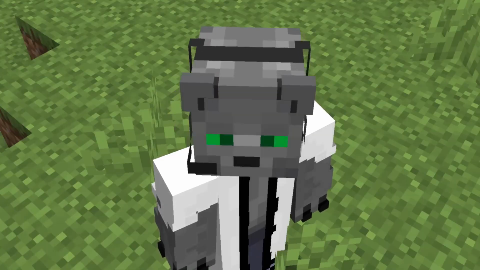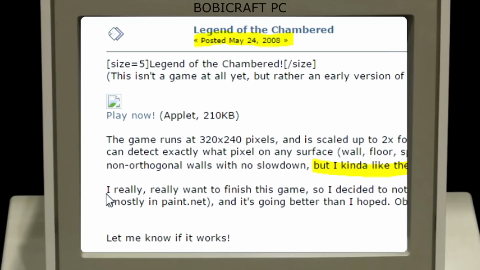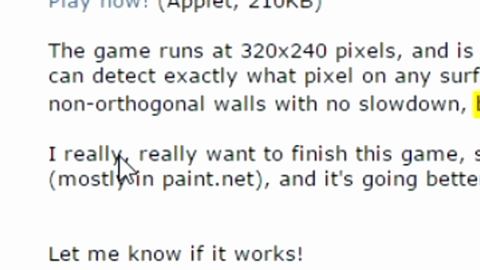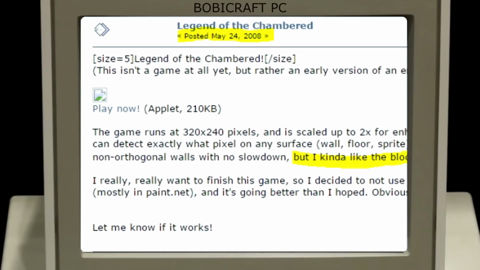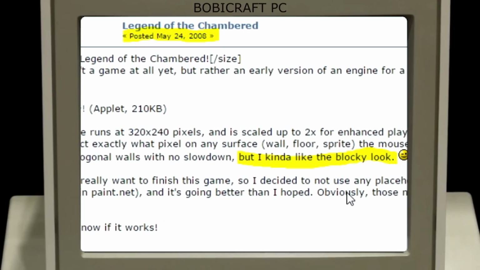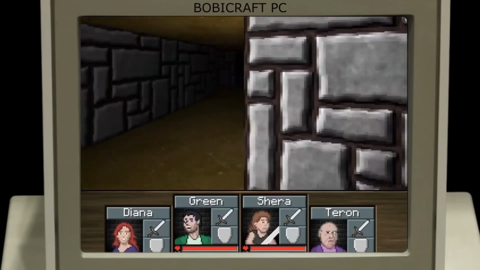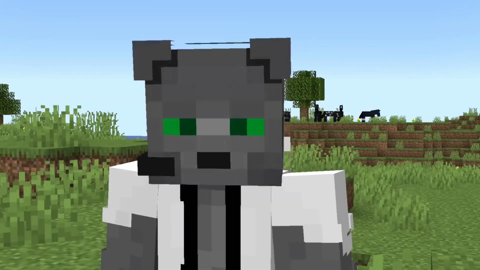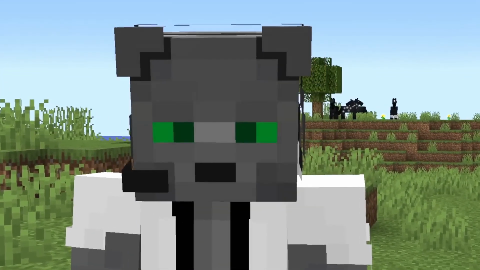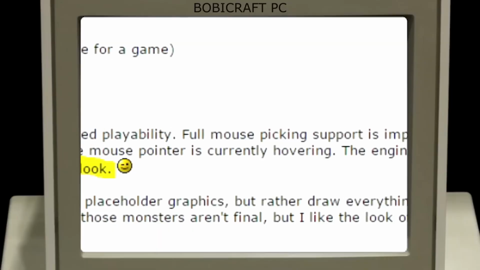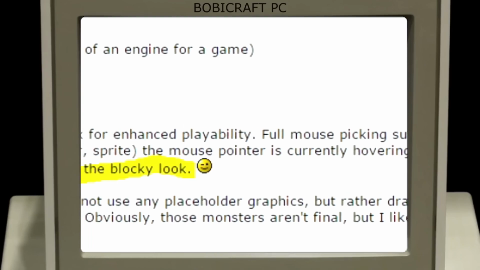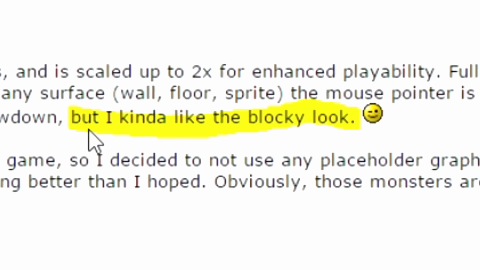Notch loved this video game, and in the following text, we can read Notch's words. I really want to finish this game, commenting that absolutely everything will be from scratch, and that the things he showed for the first time weren't completely finished. Unfortunately, due to time issues, Notch left the game. Curiously, many people asked him why the game was so pixelated, and he replied, "I love its blocky appearance."